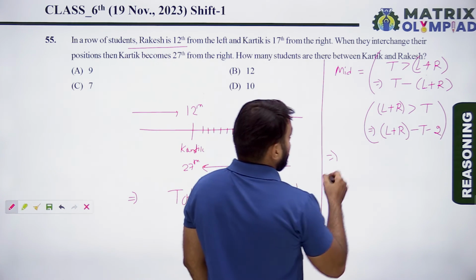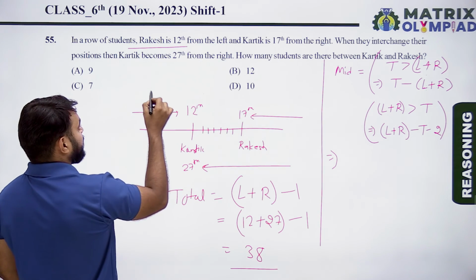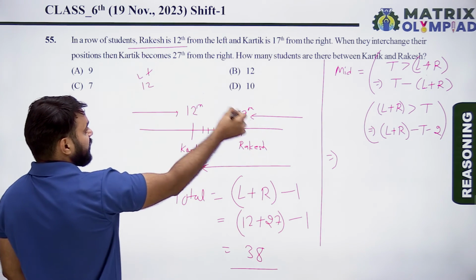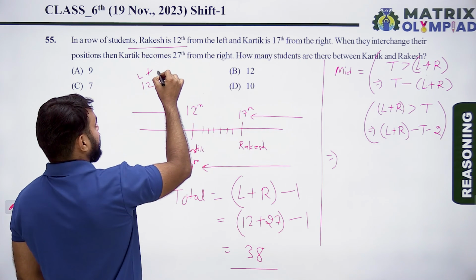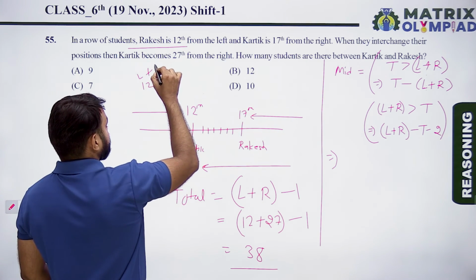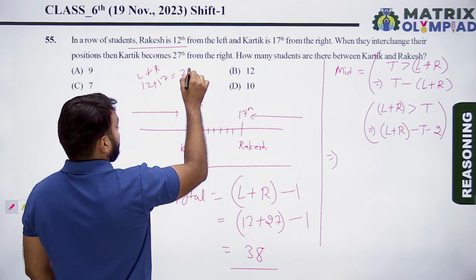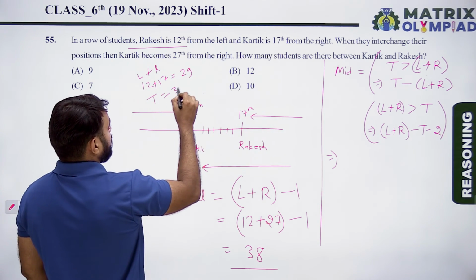Now here, the left position of the first person, so the left position of Karthik, is 12, plus the right position of the second person, so the right position of Rakesh, is 17. So 12 plus 17 is 29, and total is 38.